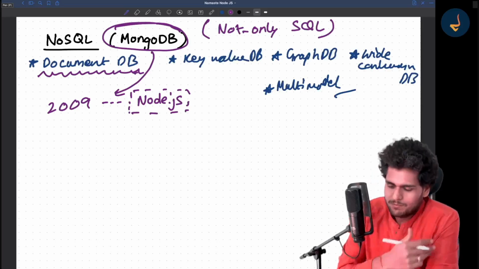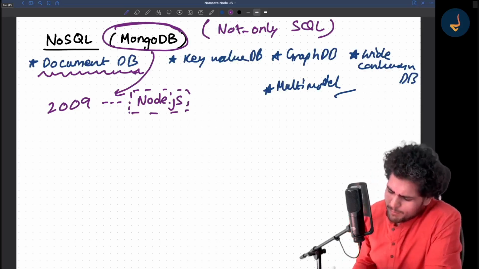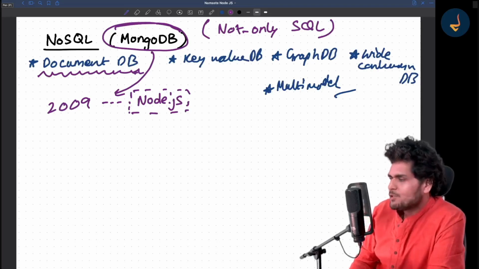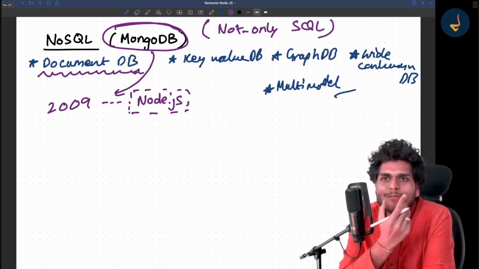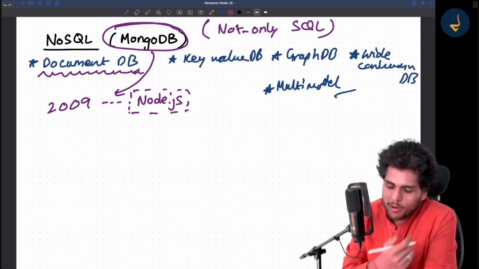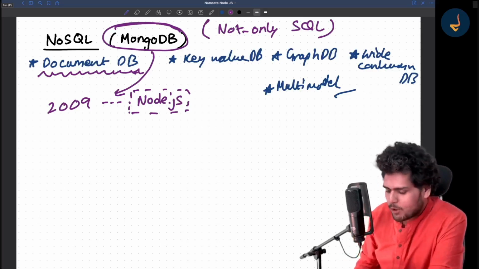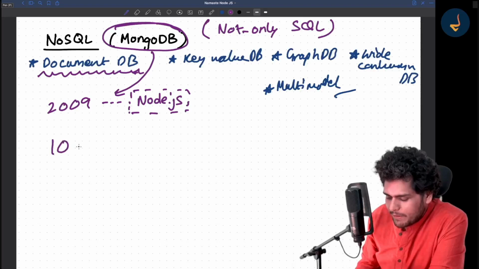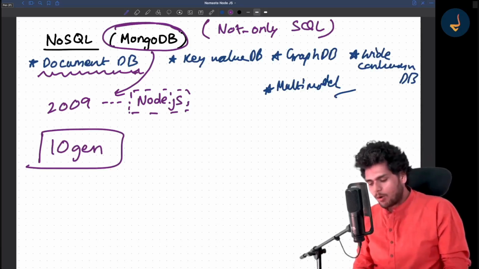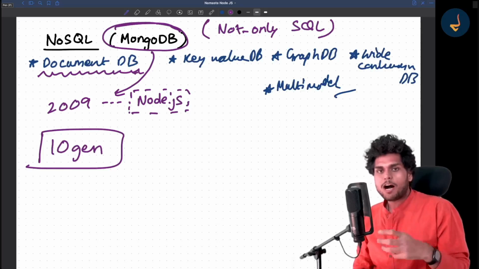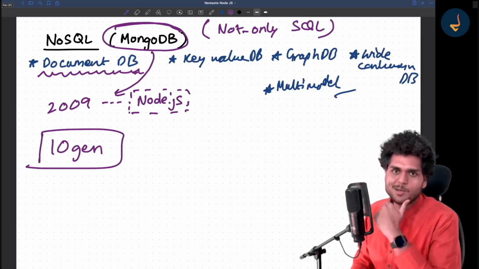Okay, so let me also talk a little bit more about it. Let me tell you the history of MongoDB, and basically why people named it MongoDB. First of all, who created MongoDB? MongoDB was developed by a company known as 10gen. They created MongoDB. And how did the name Mongo come in? That's also an interesting story.